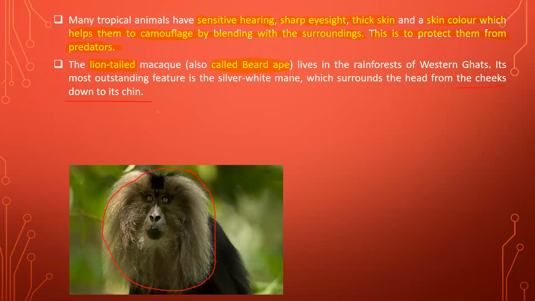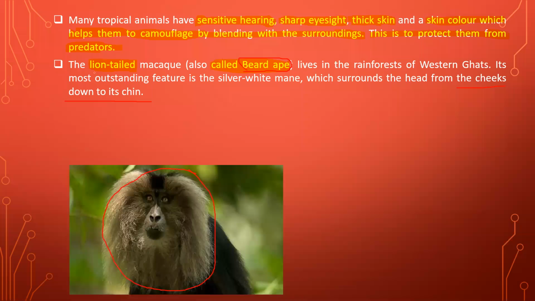So that means his head is surrounded by the silver white mane, and that's why he is referred to as a beard ape. So that's why we are using the second name, beard ape. म्हणजेच त्याला दाढीसारखे त्या ठिकाणी केस आहेत, पांढरे केस आहेत त्याच्या मानेवरती किंवा त्याच्या तोंडावरती, म्हणून त्याला आपण beard ape. So that's why we are referring to it as a beard ape also.